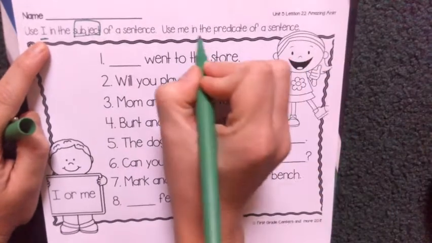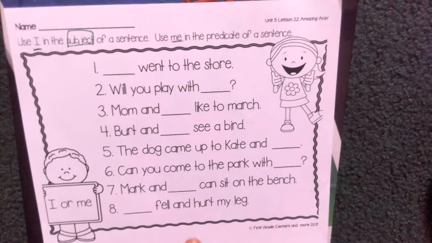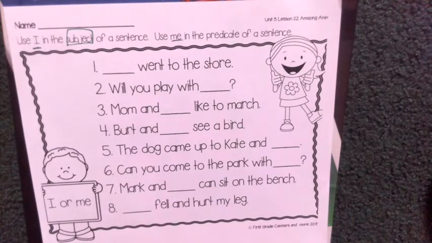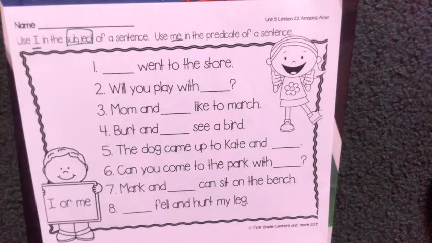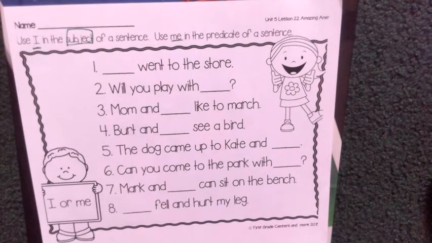Now, we use me when we're in the predicate of the sentence. So that means when we are not the person completing the action. We are just somebody that is involved. So here we go. Let's do some examples, and I think that it'll help. So we're going to use I for the subject when we are what the sentence is about, and we're going to use me when we are the predicate, when we are not doing the action in the sentence.